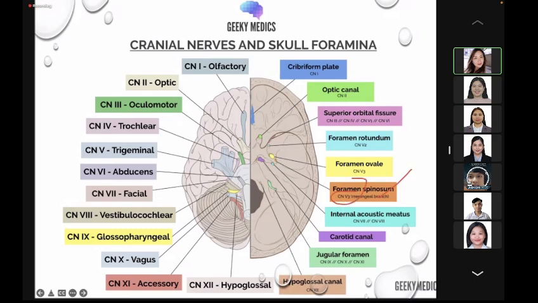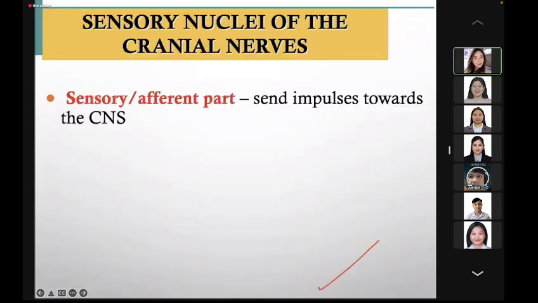The internal acoustic meatus, of course, carries the vestibulocochlear as well as the facial nerve. While the jugular foramen, there are several important cranial nerves that pass through it. They are cranial nerves 9, 10, and 11. Of course, the hypoglossal canal contains the hypoglossal nerve. That is where the hypoglossal nerve exits the cavity.